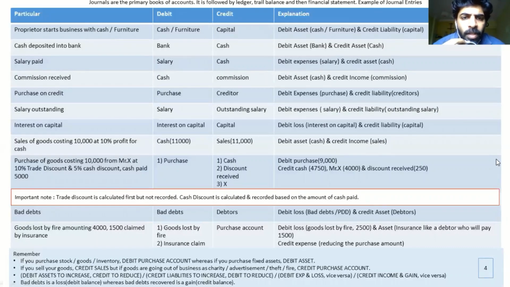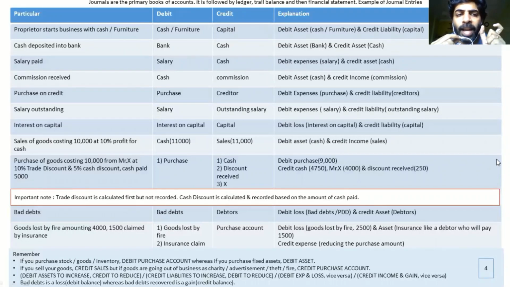I will move down to one of the tricky ones, that is interest on capital. Now, what is interest on capital for a business? Capital is a liability. That means it is like a loan. So interest on capital is the money the firm has to pay for the loan taken. That means it's a loss. That is why interest on capital is debited and capital is credited. All right. And then look into the next part.